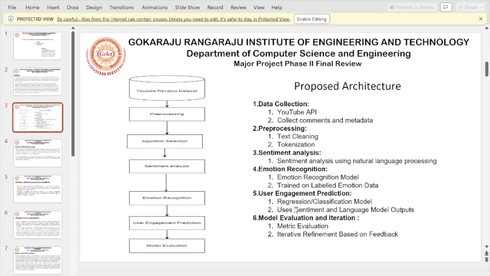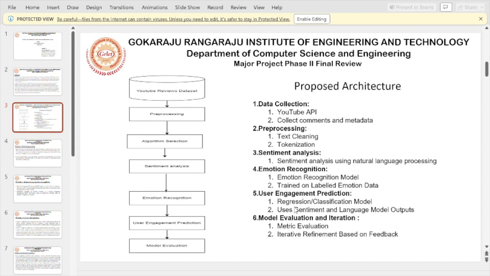So let's get a brief idea of how the algorithm works. First, data is collected from the YouTube API, and metadata is also collected. Then the collected data is pre-processed, which includes text cleaning, tokenization, stop word removal, emoticon recognition, etc. Next, sentiment analysis is done using natural language processing, whose libraries we'll discuss later.